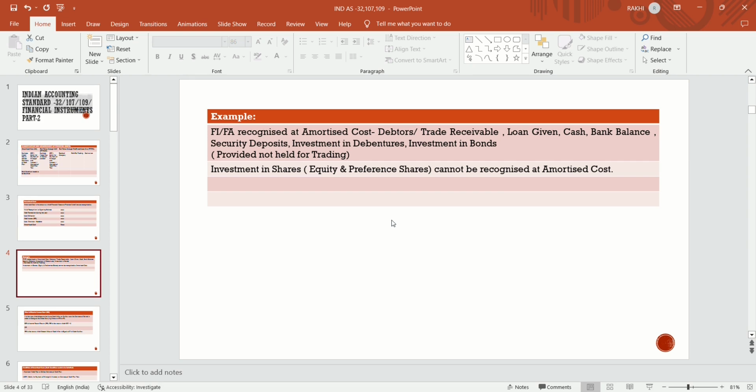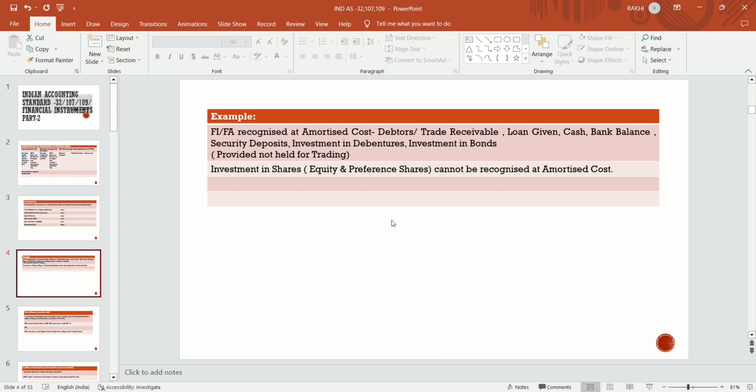It's a financial instrument and a financial asset, because there is a right to receive cash. The intention is to receive principal and interest, so the SPPI conditions and the business model test are fulfilled, and it will be recognized at amortized cost.